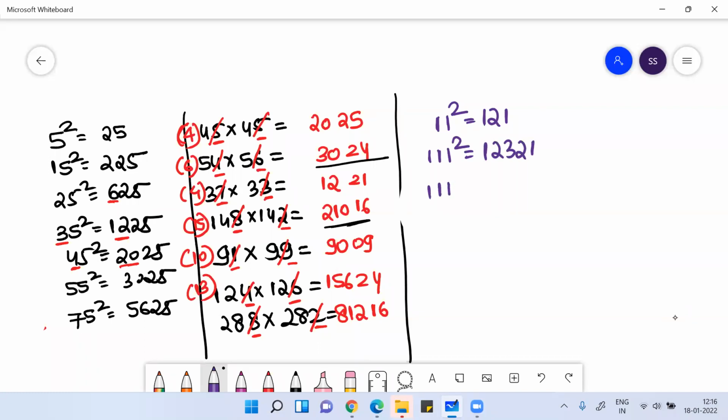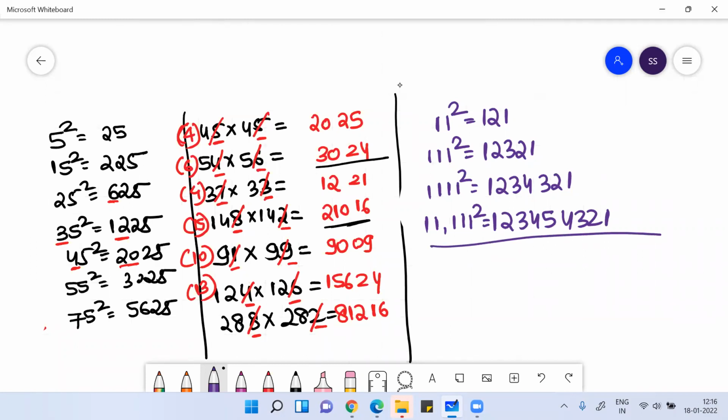Now 1111 square, it is 1234321. What is 11111 square? It is 123454321. Can you understand this? Are you getting it right, everyone?